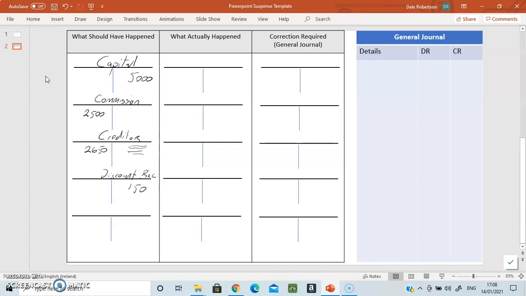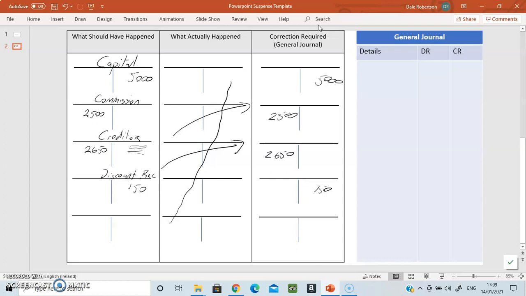Now, what actually happened is that nothing happened. So therefore you can put a line through that. And sometimes what I was suggesting here now was that you can just bring that across to here and you don't really need to rewrite this. We know that it's going to be 5,000 and we know that it's going to be 2,500 and it's going to be 2,650 and it's going to be 150 in these accounts that we already have. So when it's an error of omission, nothing has happened, so therefore we can just shoot it across here and you don't necessarily need to even write anything in this column.